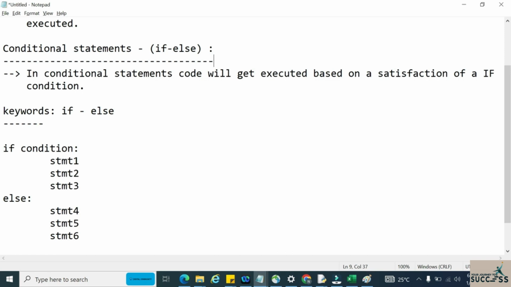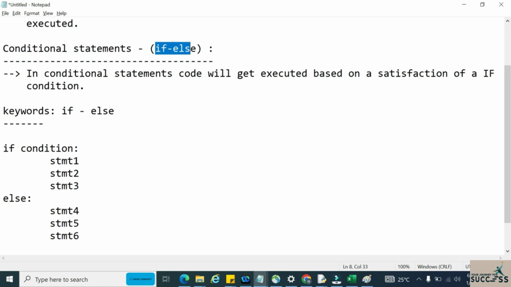In this tutorial we are discussing the second conditional statement available in Python, that is nothing but if else. In the previous video we discussed the if condition, and in this tutorial we are discussing the second conditional statement, if else. So let us see how if else works.